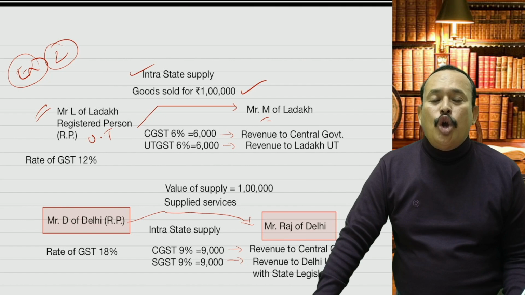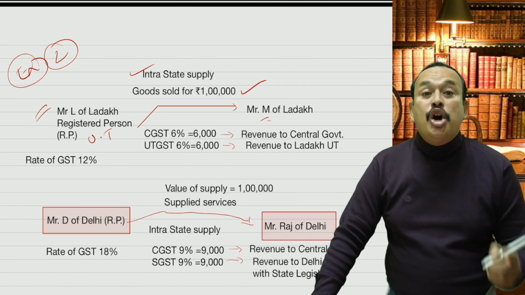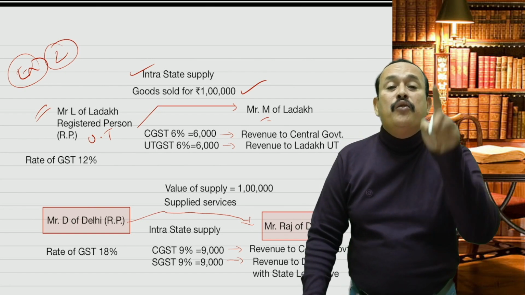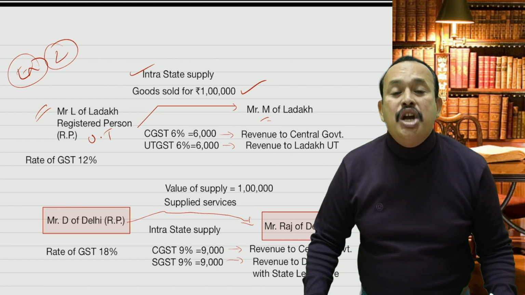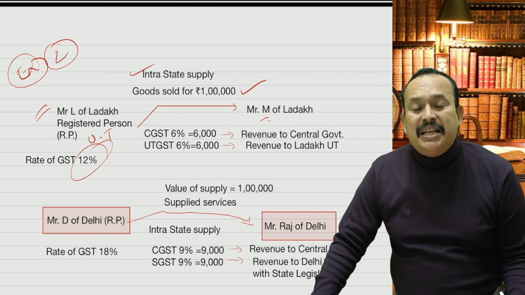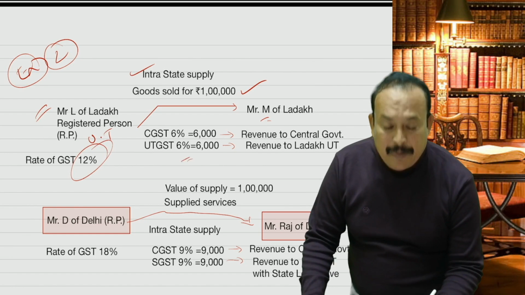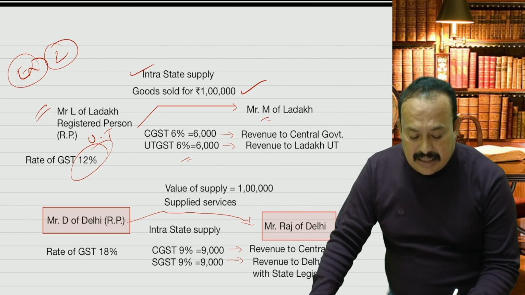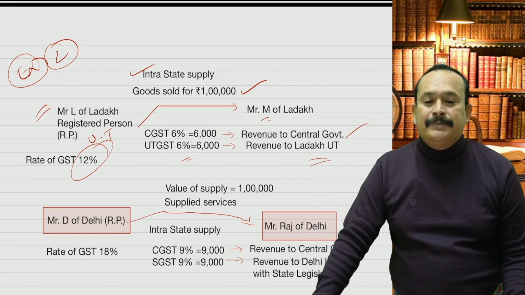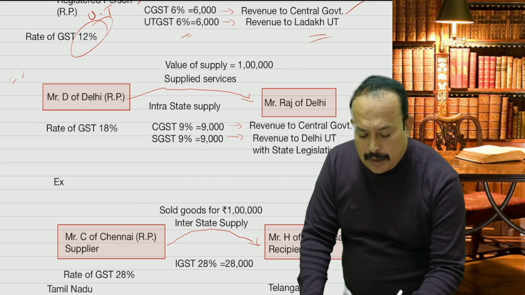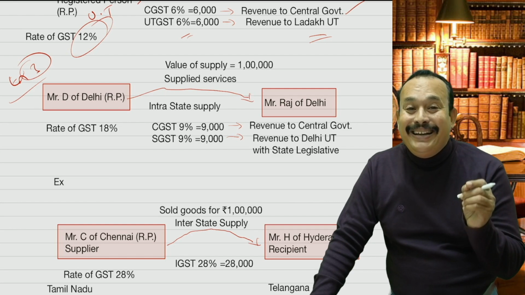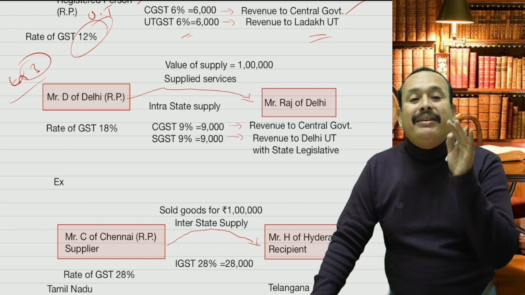If so, what is going to apply? CGST and UTGST will apply, because for the UT which has no state legislative assembly, the central government of India enacted the UTGST Act. Therefore, if the rate of GST is 12%, then equally 6% CGST and 6% UTGST will apply. As a result, CGST is the revenue of the central government, and UTGST is the revenue of the Union Territory of Ladakh. One more example, example 3, you refer here. Mr. D of Delhi, a registered person, in a Union Territory, but there is a state legislative assembly.